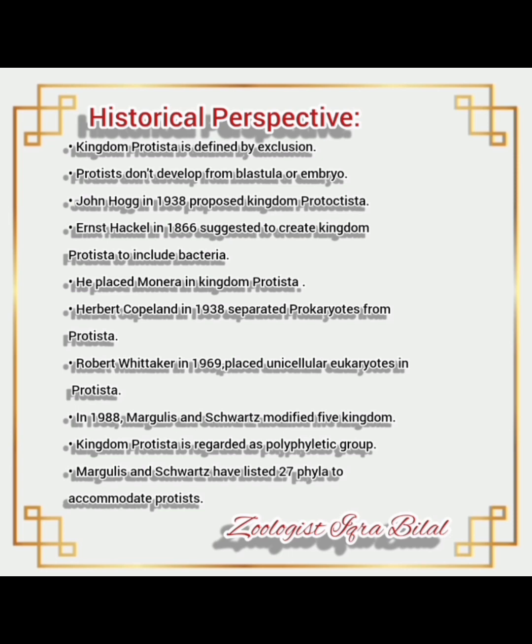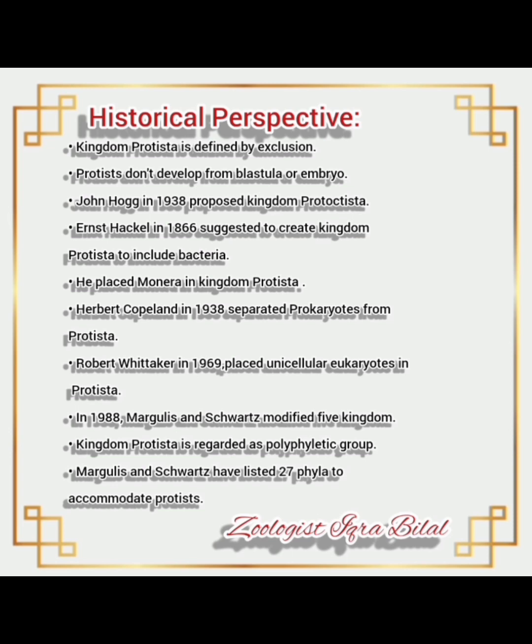Ernest Haeckel in 1866 suggested to create kingdom Protista. Please remember the difference between Protoctista and Protista: to include bacteria, he placed Monera in kingdom Protista. Herbert Copeland in 1938 separated prokaryotes from Protista again. Robert Whittaker in 1969 placed unicellular eukaryotes in Protista only, not in Protoctista.